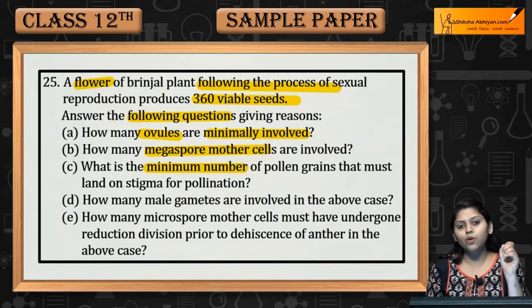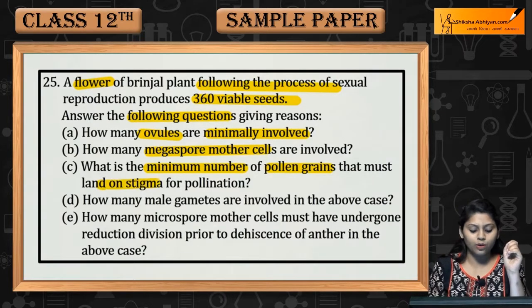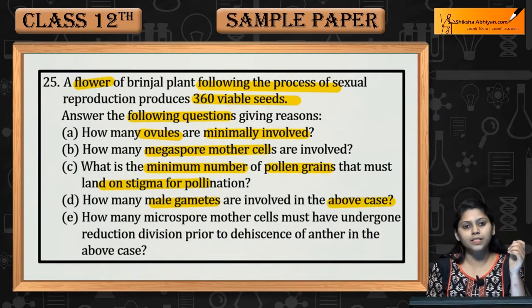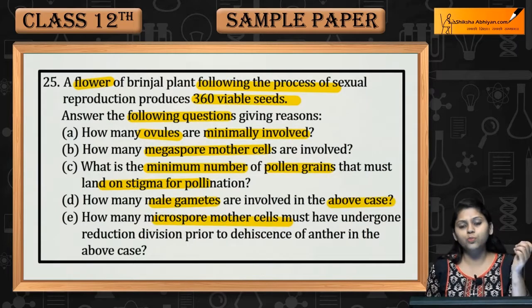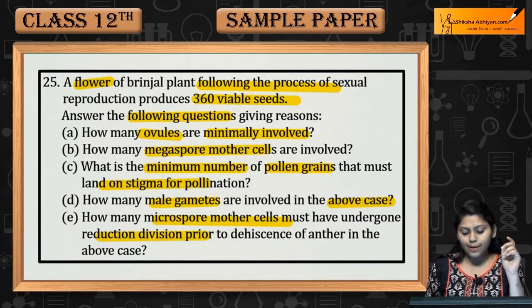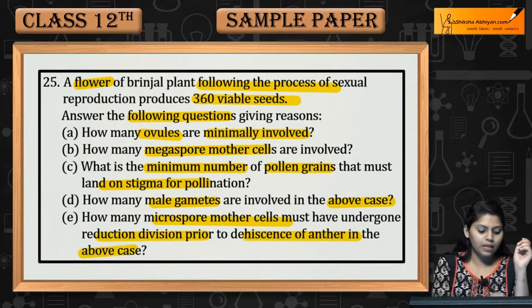What is the minimum number of pollen grains that must land on stigma for pollination? How many male gametes are involved in the above case? How many microspore mother cells must have undergone reduction division prior to dehiscence of anther in above case?